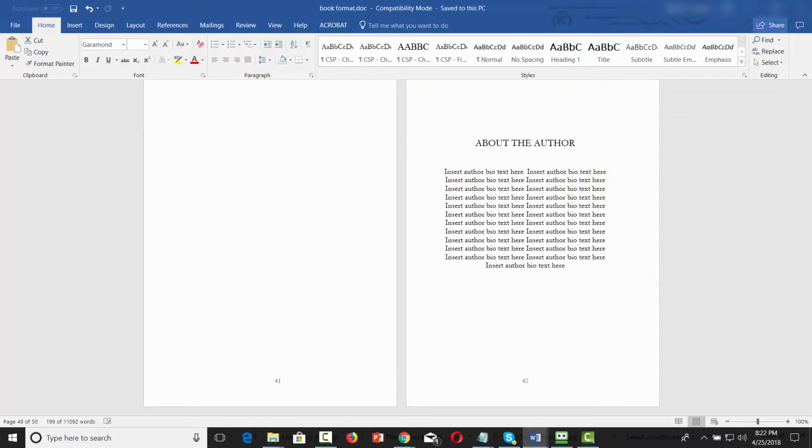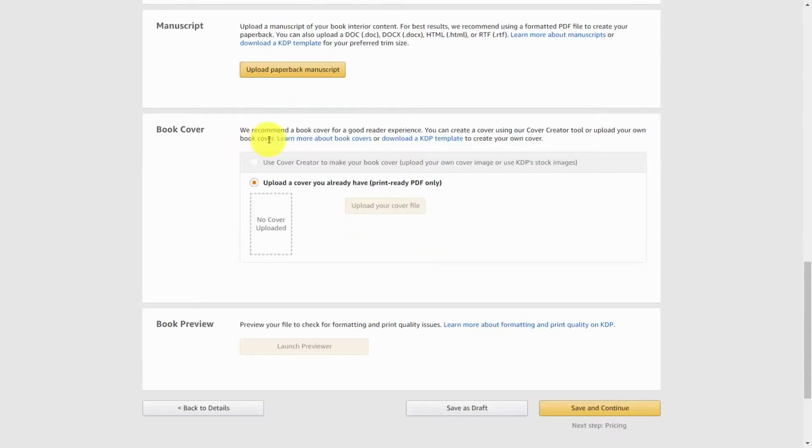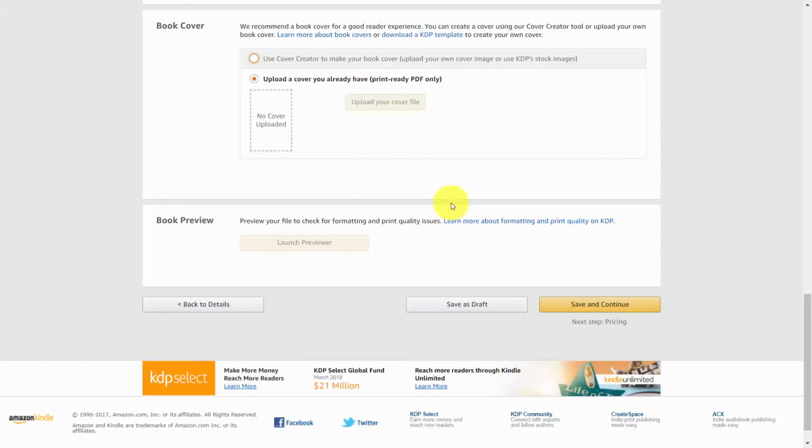And then you'll simply save this document as your book content. And once your manuscript has been edited and it's ready to be uploaded, all you'll need to do is to come back to KDP and upload your manuscript here. And all you'll need to do is either use a cover that you have already had designed, or you can use Kindle's cover creator in order to create your own. And once you've gone through this process, you will then be ready to begin previewing your book for publication on the Kindle platform. Now, what we've done is we've created a paperback in this sense.